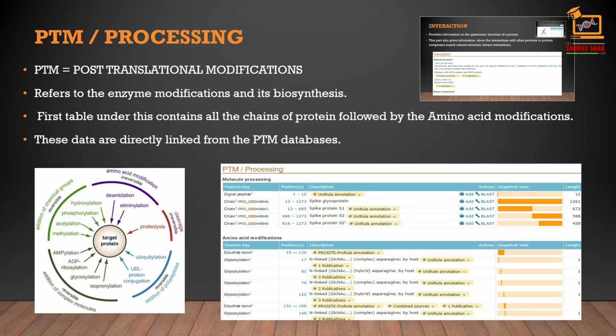Then comes PTM, whose full form is post-translational modifications. It refers to enzyme modification and its biosynthesis. The first table under this contains all the chains of the protein followed by amino acid modifications. These data are directly linked from the PTM databases. PTMs refer to the covalent and generally enzymatic modification of proteins following protein biosynthesis. Proteins are synthesized by ribosomes translating mRNA into polypeptide chains, which may undergo PTMs to form the mature protein product.